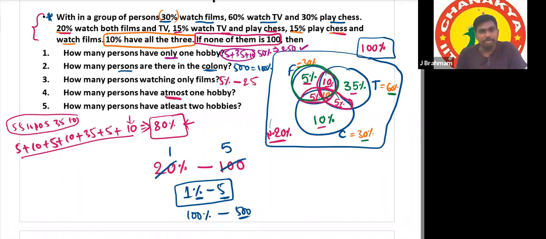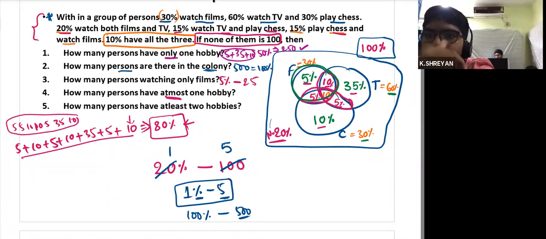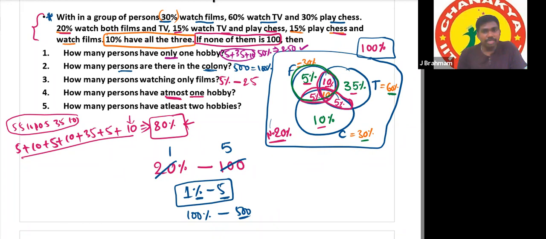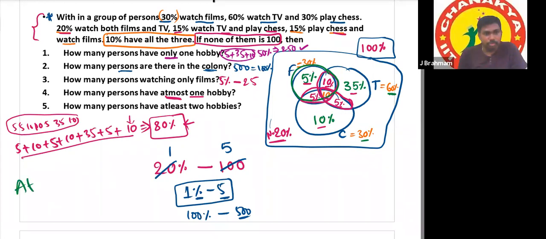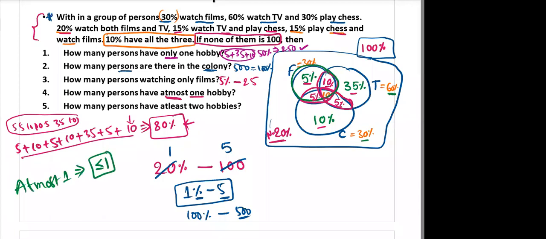Next question. How many persons have at most one hobby? At most is the minimum limit or maximum limit? Maximum. So maximum there should be one hobby. What about minimum? One hobby plus no hobby. Yes, very good. So here I'm writing at most one, which is the same as less than or equal to 1. Yes or no? Yes, sir.